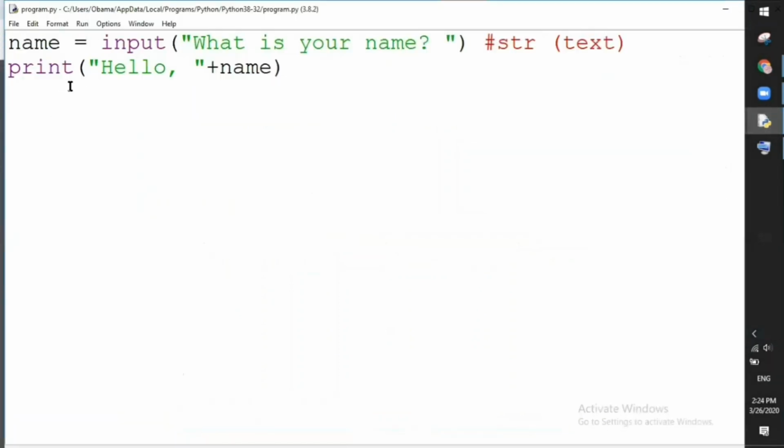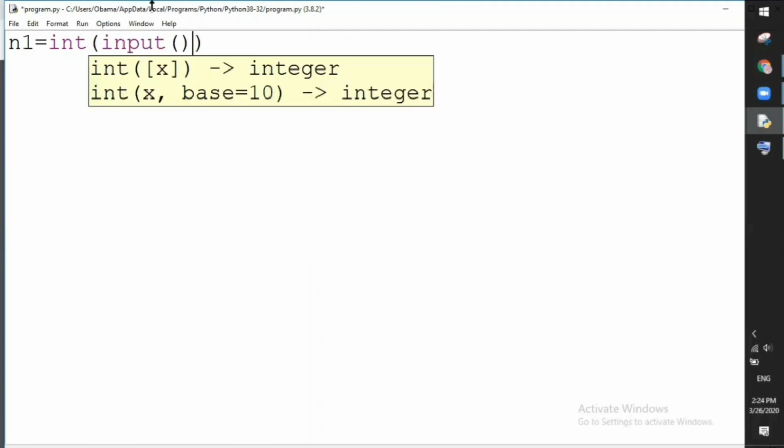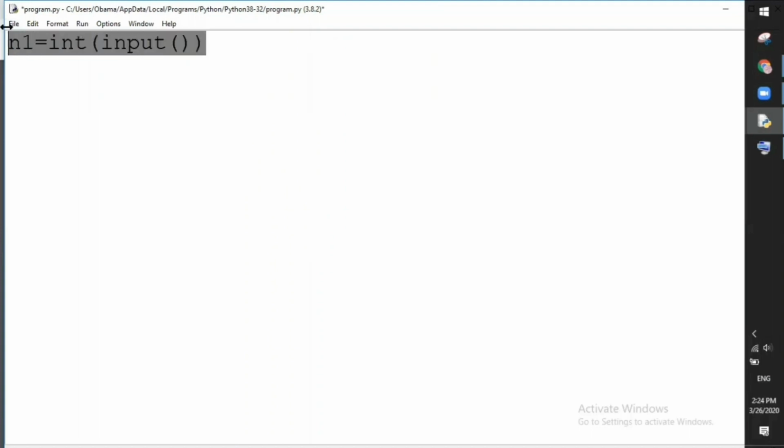Firstly, we must create two variables, and the name of variable cannot start with number, guys. So and one will be under input function, and we'll write integer before input function because input function takes only text data type, only str.